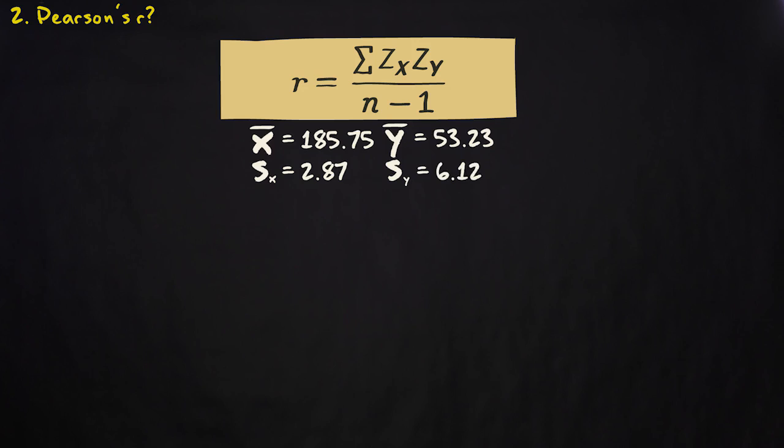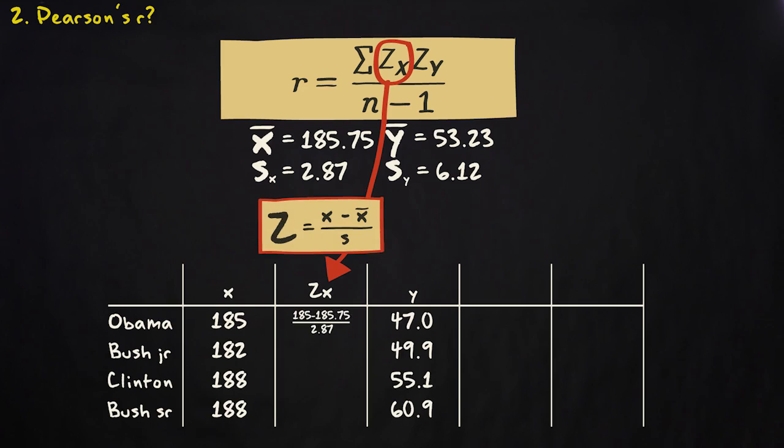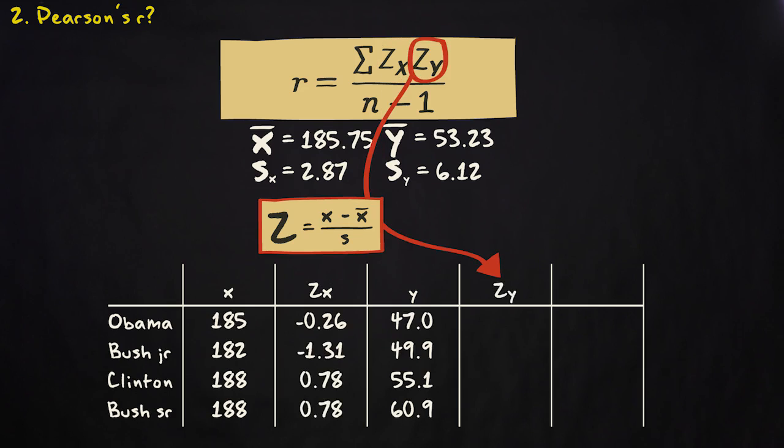First, we compute the z-scores for our independent variable by subtracting the mean from every original score and then dividing the outcome by the standard deviation. We do that here. 185 minus 185.75 divided by 2.87. That makes minus 0.26132. We also do that for the other scores. Here are the results. We then repeat that for the dependent variable. 47 minus 53.23 divided by 6.11 makes minus 1.01964. And we do that for the other cases too.